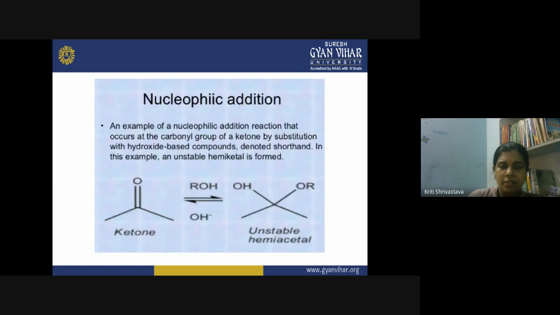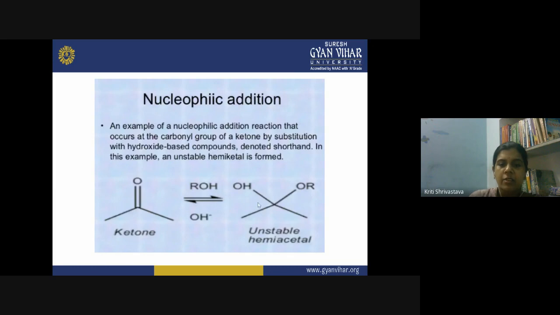Now, as a result of this, when it attaches on the carbon, what will happen? The negative charge of the OH will be transferred towards the oxygen. And now the remaining R group in the solvent part gets attached on the carbonyl oxygen like this. You get an unstable hemiacetal structure like this. So this is an example of a nucleophilic addition reaction.